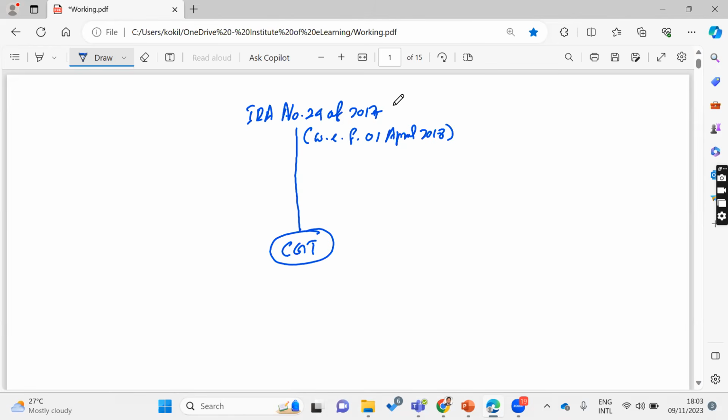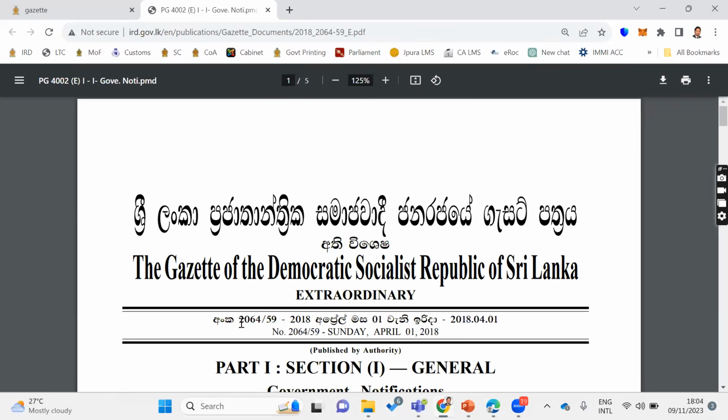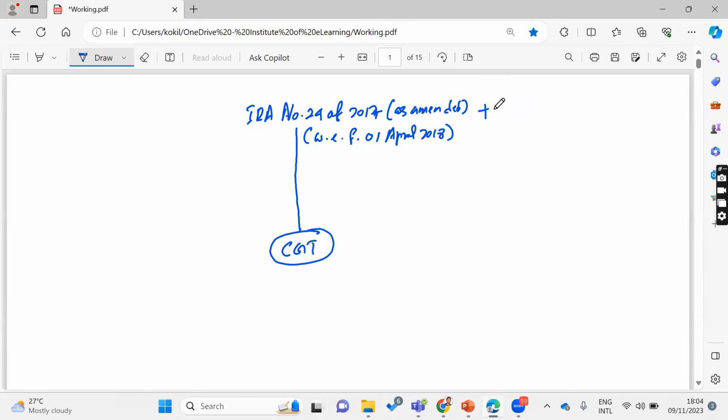And also there are amendments to this Inland Revenue Act, because any amendments are there, also we have to consider, right? And also there's another gazette notification applicable to capital gain tax, which is 2064/59. So this gazette notification also you need to refer, which also specifies the capital gain tax format and a few exemptions and so on. So we'll look at those things later.